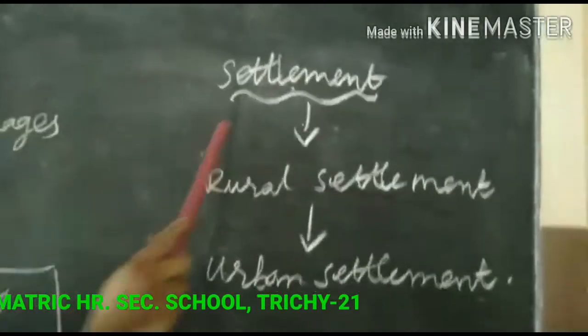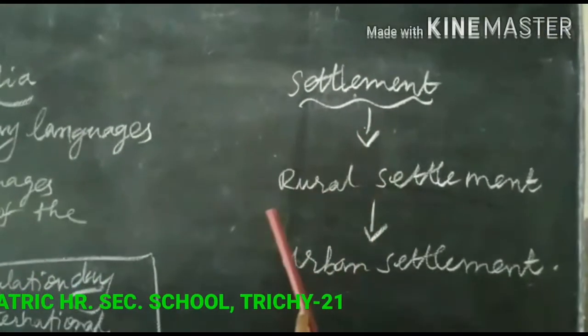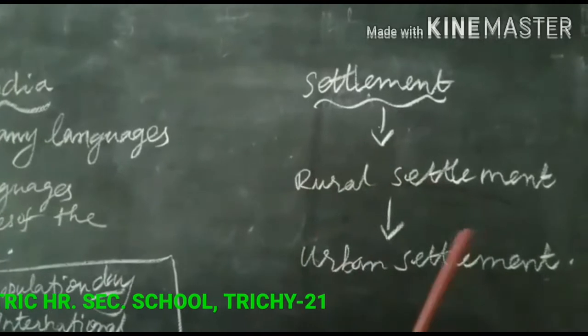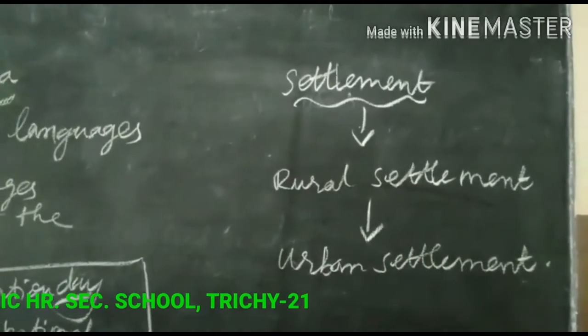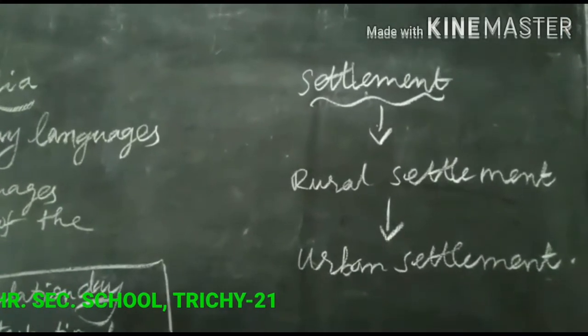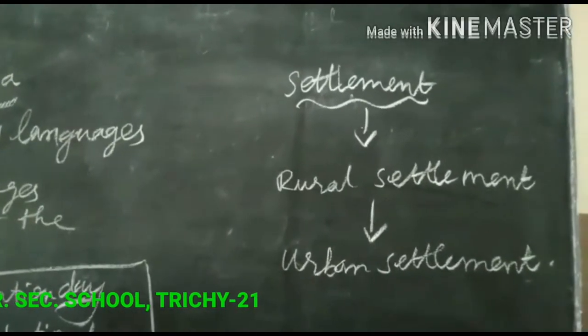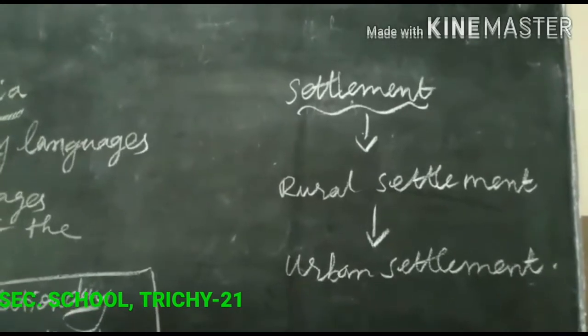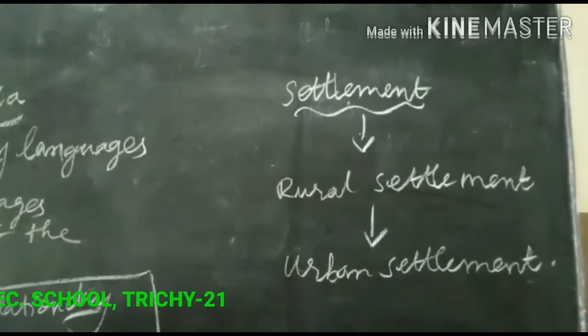Next, we discuss the topic settlement. The major ones are rural settlement and urban settlement. A settlement is a place where people live and interact through activities such as agriculture, trading and entertainment.